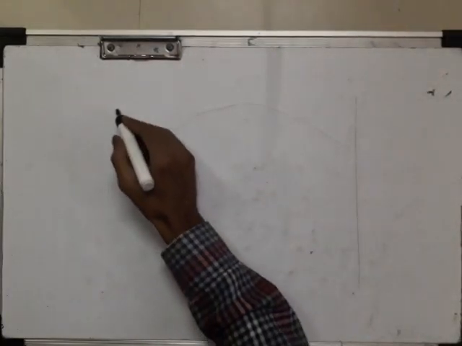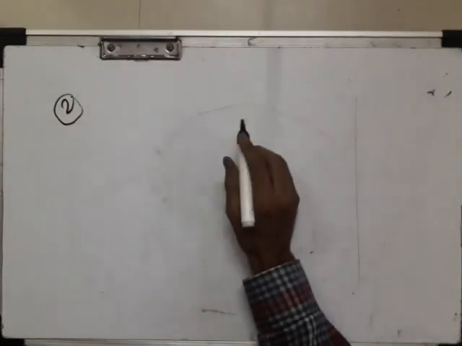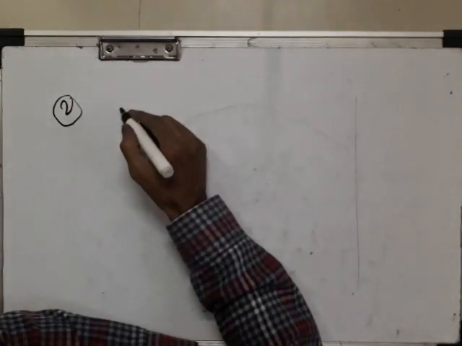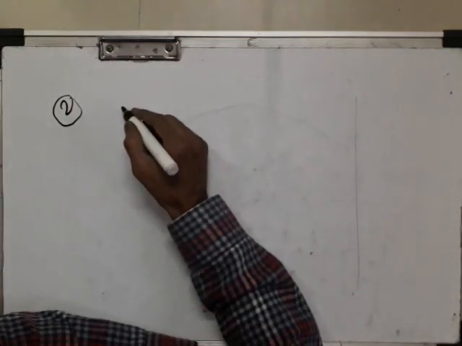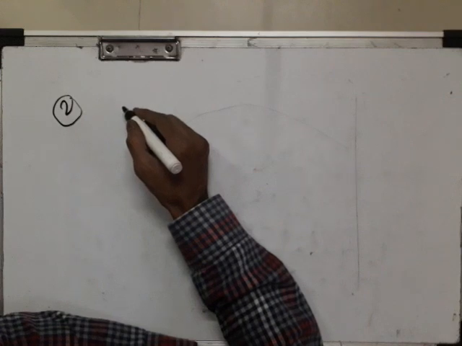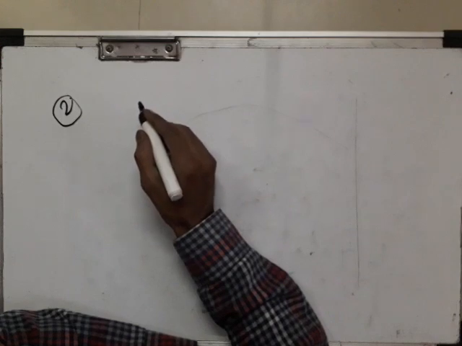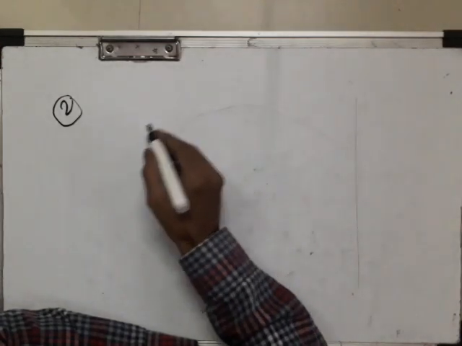Now question number 2. Are the square roots of all positive integers irrational? If no, give an example of the square root of a number that is rational. Are the square roots of all positive integers irrational? Suppose if we take